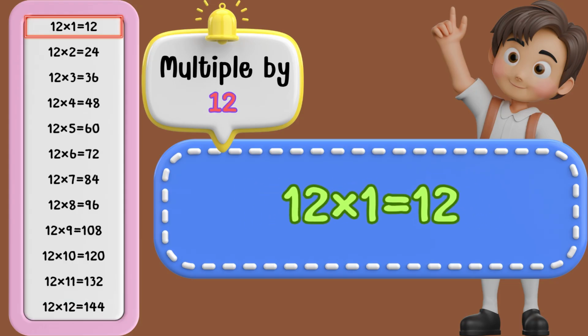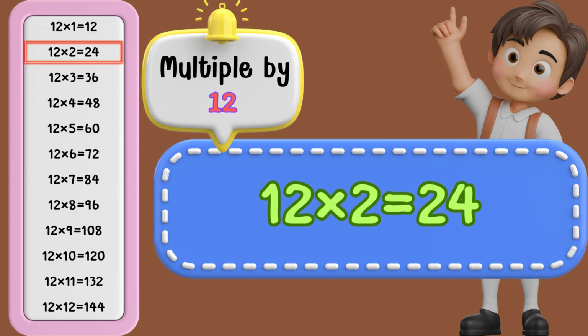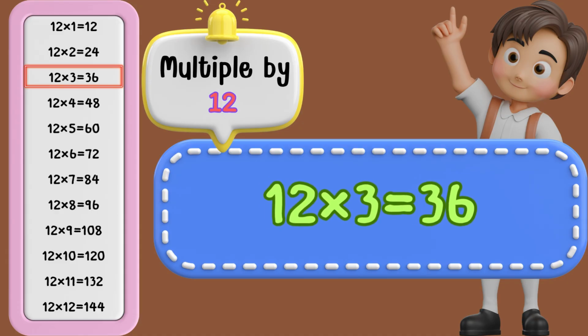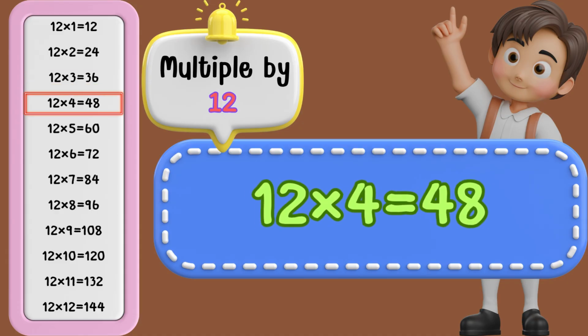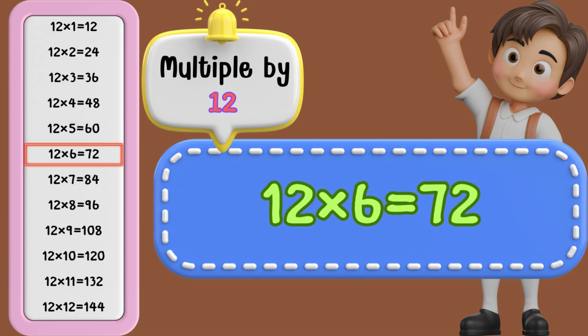12 times 1 is 12. 12 times 2 is 24. 12 times 3 is 36. 12 times 4 is 48. 12 times 5 is 60. 12 times 6 is 72.